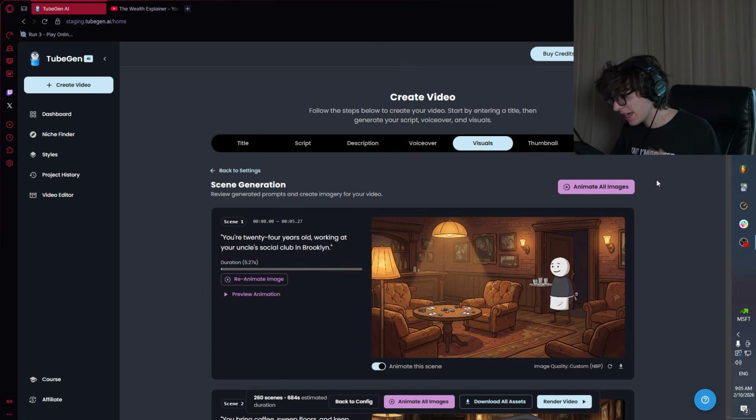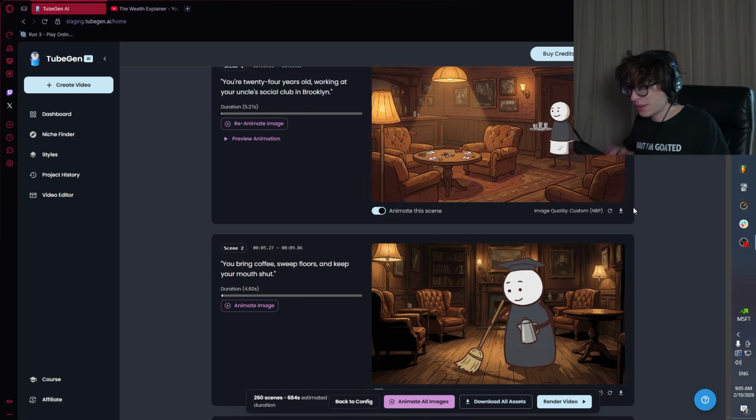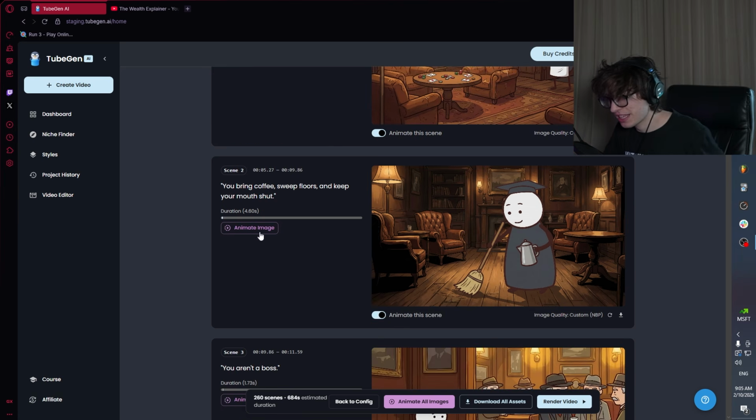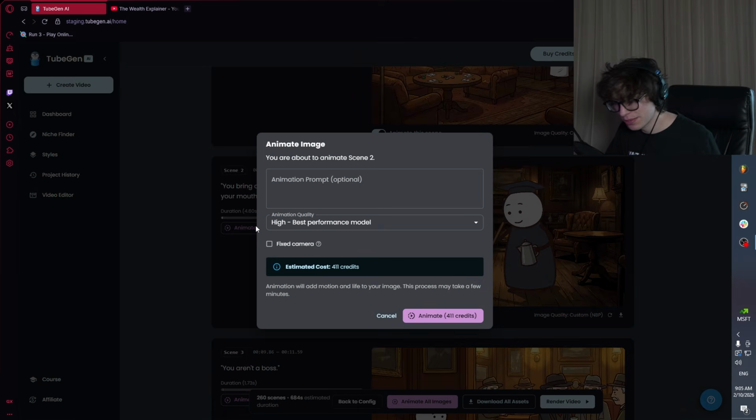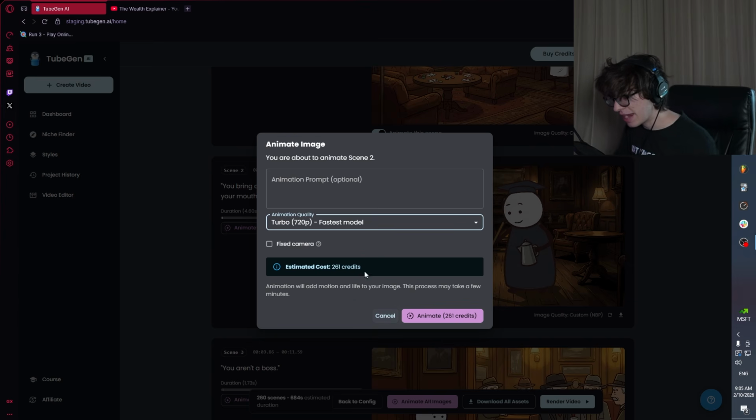Now you might have seen the credit estimate from before. Don't worry about that. That's not actually accurate because it's assuming that you're going to animate at the highest quality. For example, if I press animate image, it's on high, best performing model. This is going to cost 411 credits versus turbo would cost 261. And it just depends on the length, but on average, the lowest model is going to be around half the cost, but it's actually one of the best models.